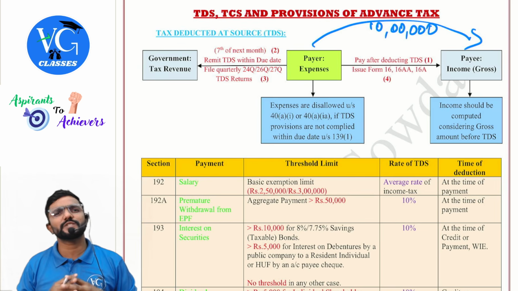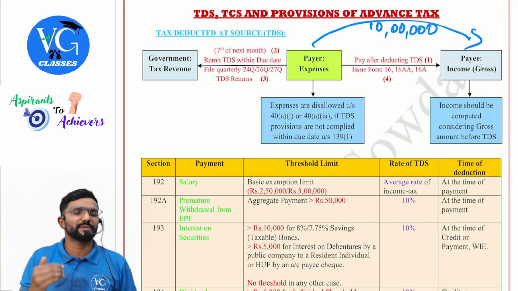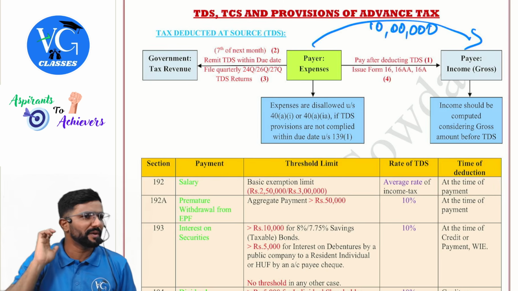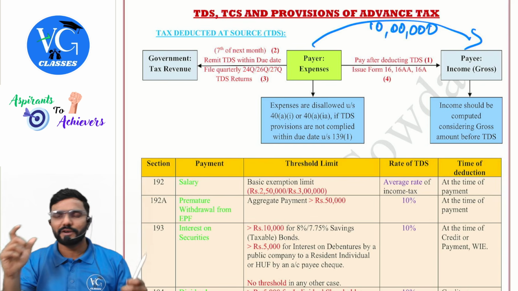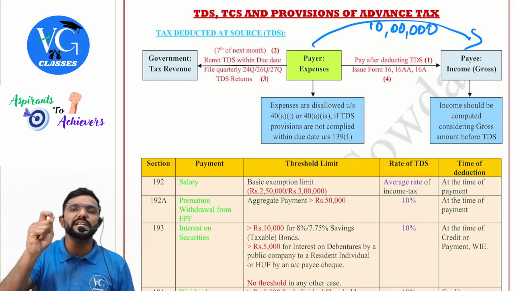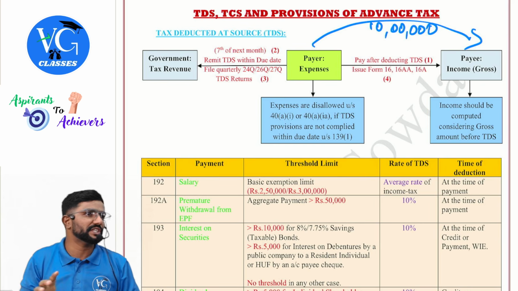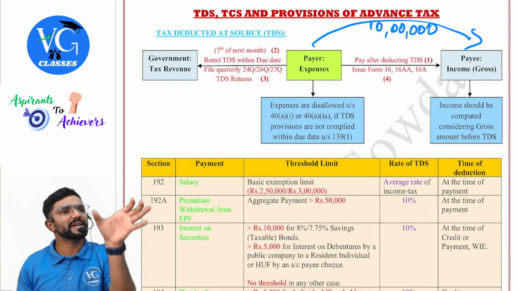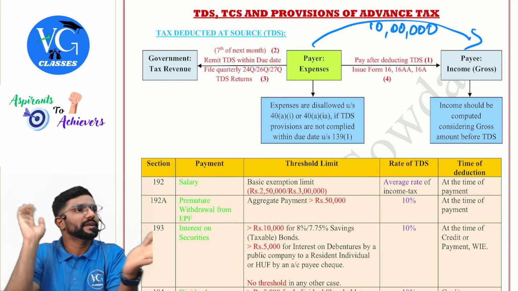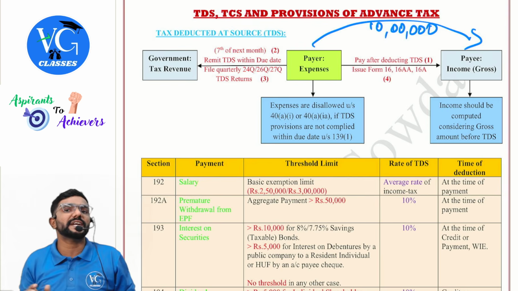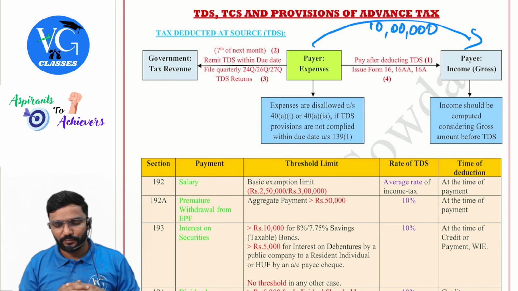There are various sections which cover different types of expenses, which tell you that if you make so and so expenses or payments to the following people, and it is more than 30,000, 1 lakh, 2 lakh 50 and so on, which we call the threshold limit, then deduct the TDS at the respective rates. Where is this given? Under the respective section. So you have to know the nature of payment, who should be the payer, who should be the payee, what the threshold limit is, and if it is crossed, at what rate TDS has to be deducted. We will take care of it a little later.